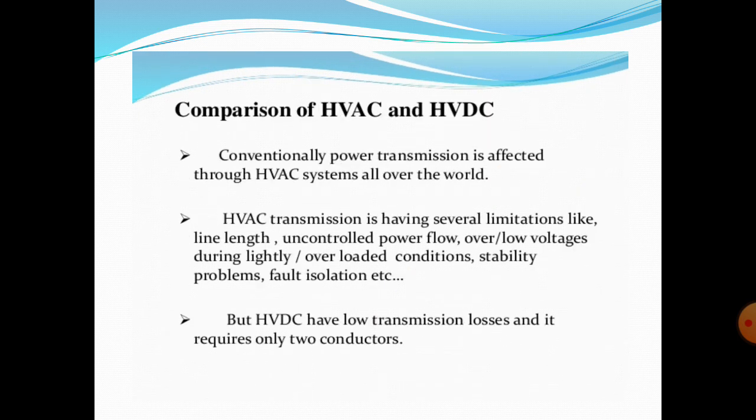Next is the comparison of HVAC and HVDC systems. HVAC transmission has several limitations like line length, uncontrolled power flow, and over or low voltages during lightly loaded or overloaded conditions. The main disadvantage is that stability problems occur in HVAC transmission systems. Next is fault isolation. And losses are very low compared to AC. DC has low transmission losses and requires only two conductors.